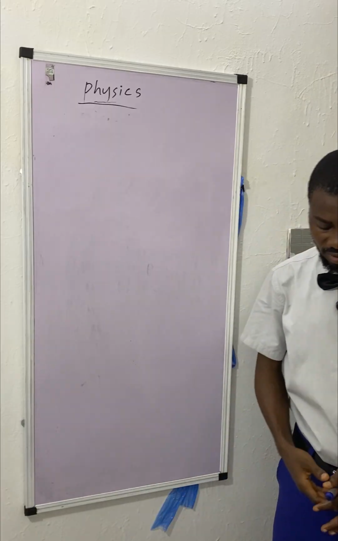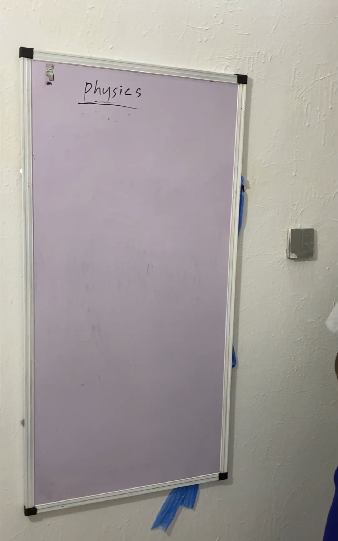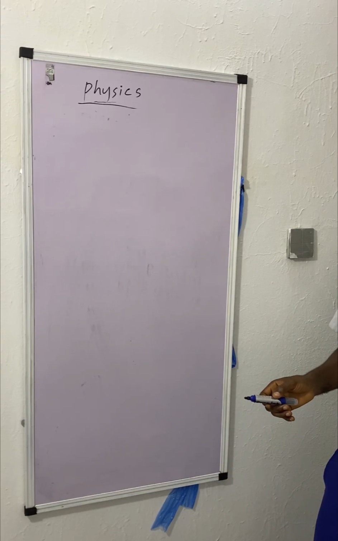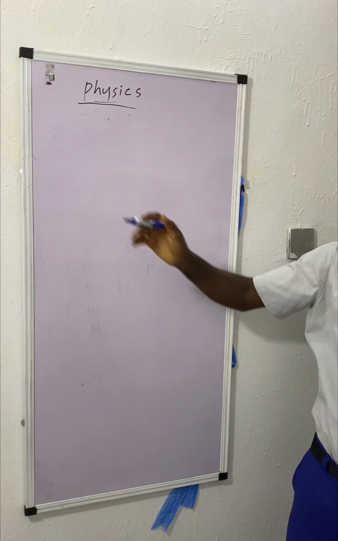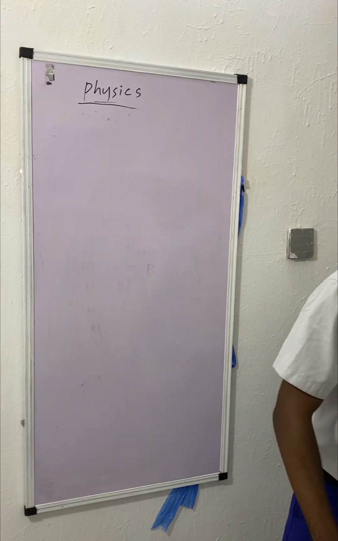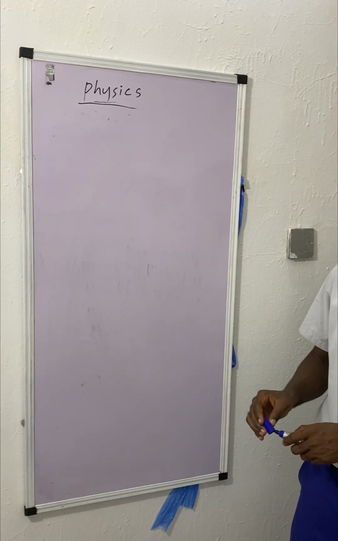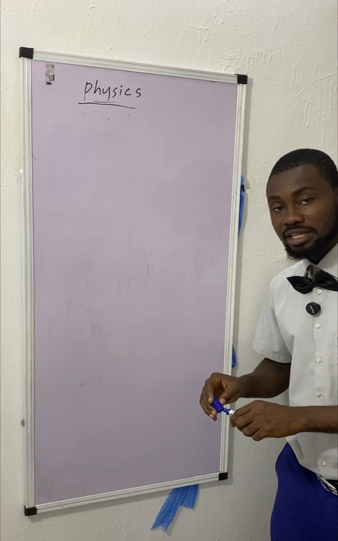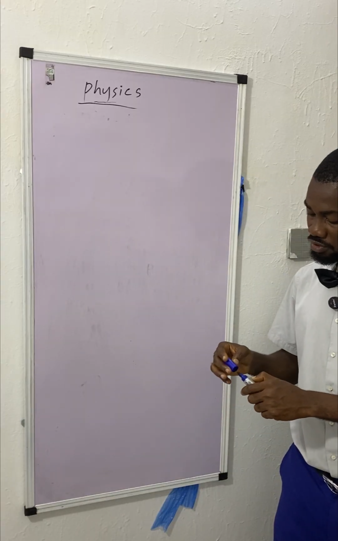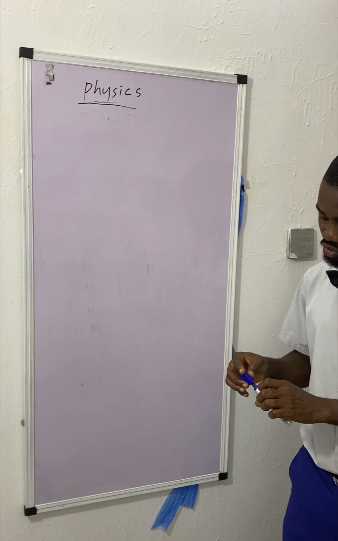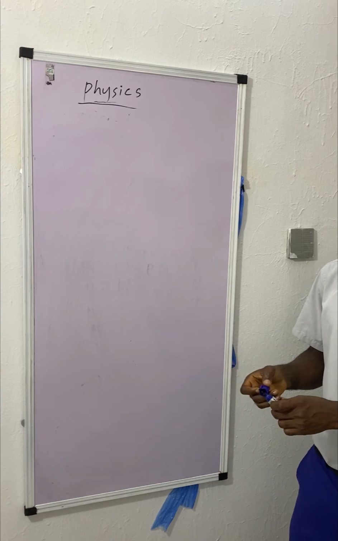What is beat? Beat is a periodic vibration in loudness when two waves of slightly different frequencies interfere. Remember, the two waves have slightly different frequencies. That's why it's called beat. It's a periodic vibration of loudness. Loudness goes high on one side, then low on the other side, involving two waves of almost the same frequency. Close frequency, waves of close frequency. That's where you see beat.